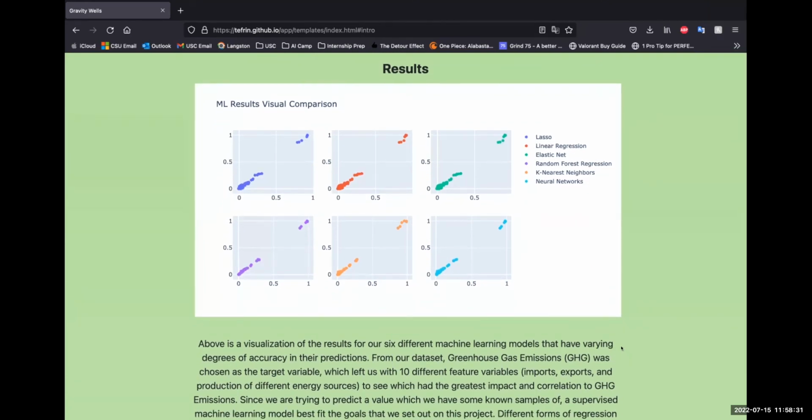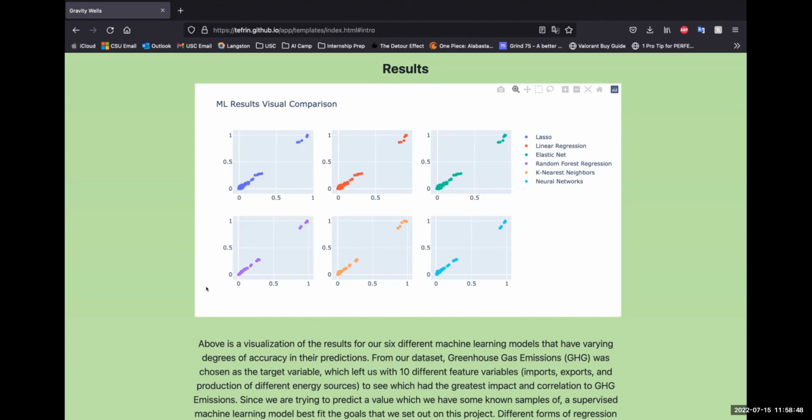These are the results from the 6 different models that we used. Our target variable was greenhouse gas emissions, and these graphs represented the predicted value of the models versus the actual value from the data set. The closer the line is to the y equals x line, the better the results we got from that model.